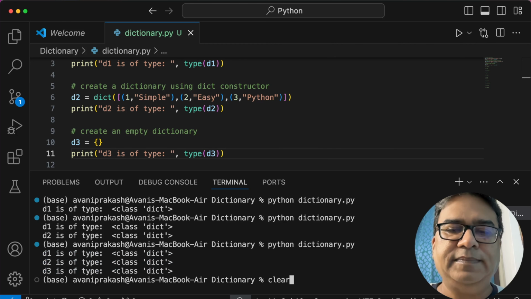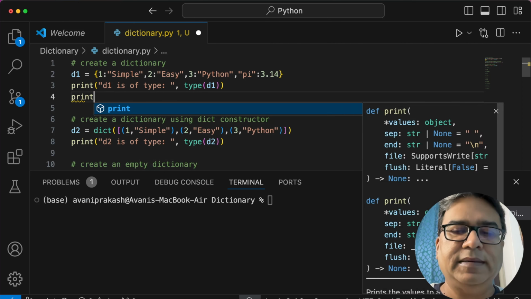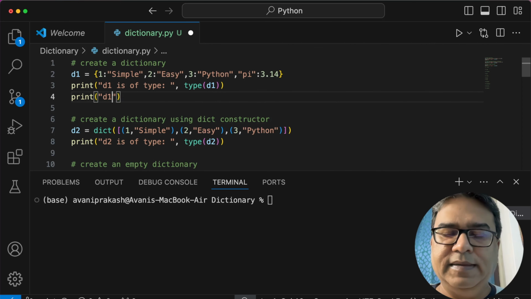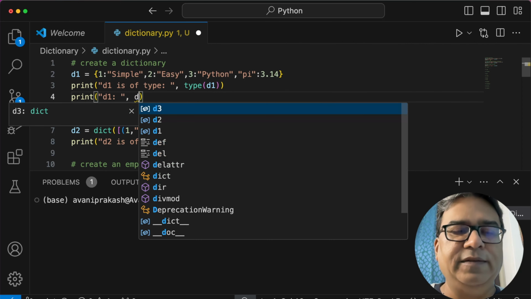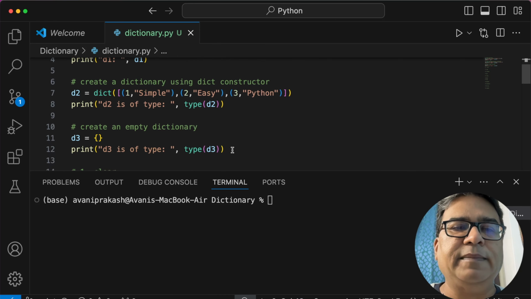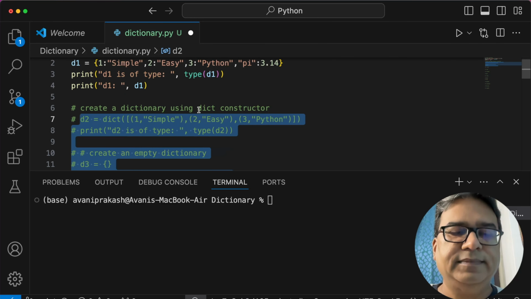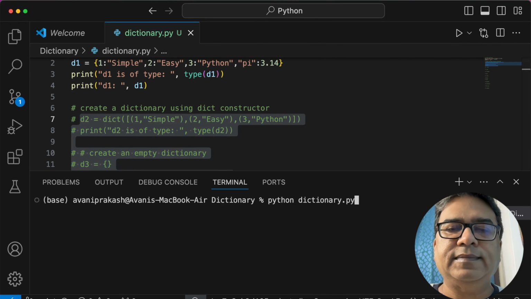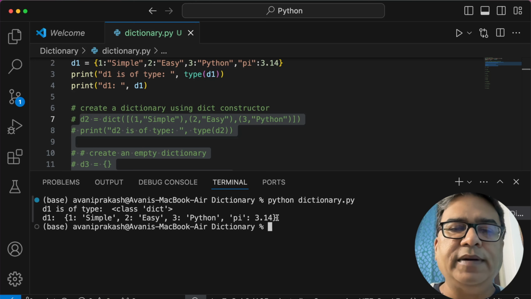Clear the terminal. Well, let me print here D1, I am going to print the D1 dictionary, and I am going to make everything else a comment for the time being. This is how it looks like.